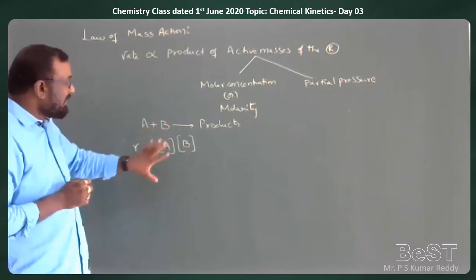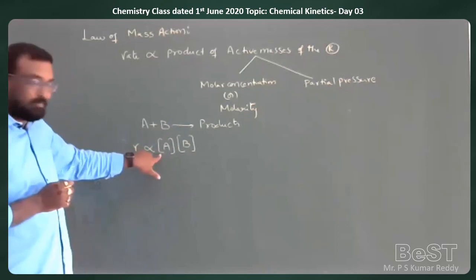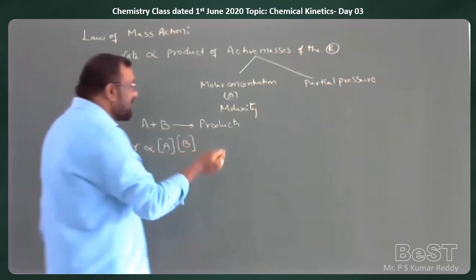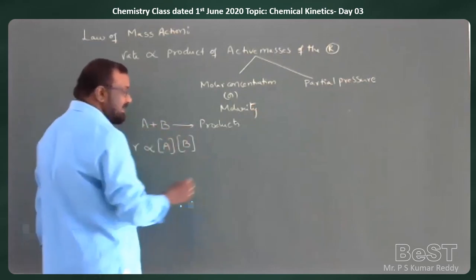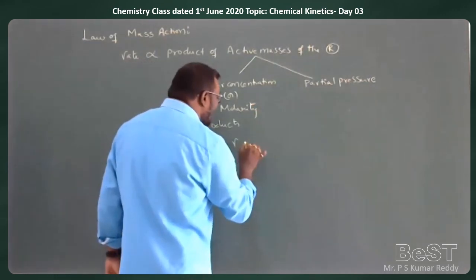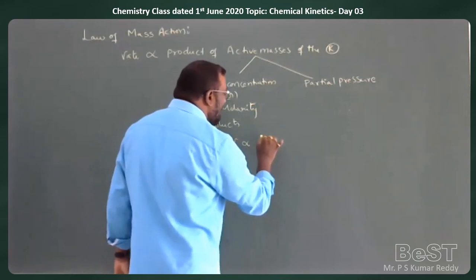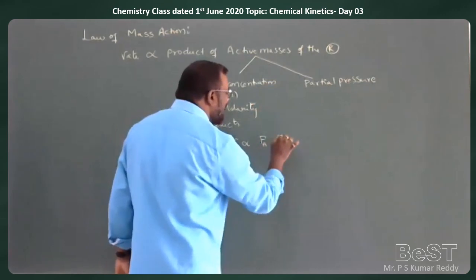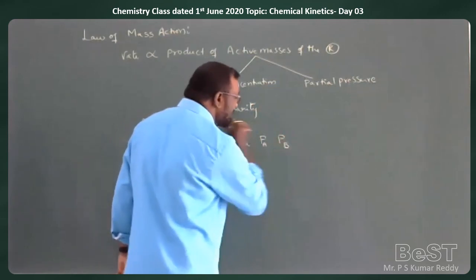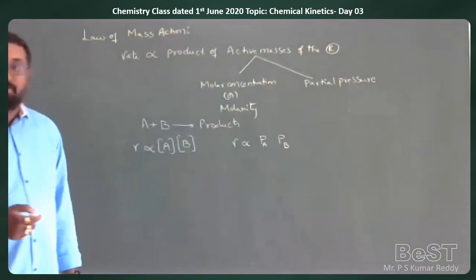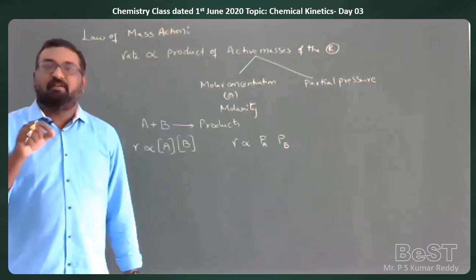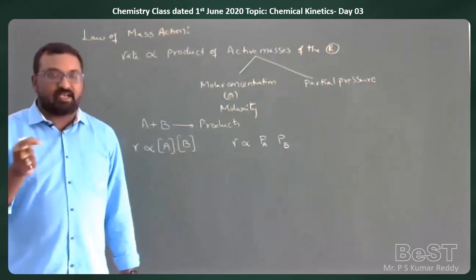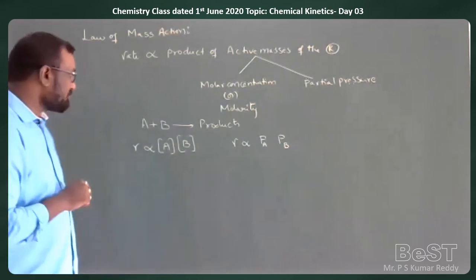Here, since I am taking molar concentrations, I am using square brackets. If the reactants are in gaseous state, then automatically rate is directly proportional to partial pressure of A into partial pressure of B. If the reactants are in gaseous state, then I am going to take partial pressures.